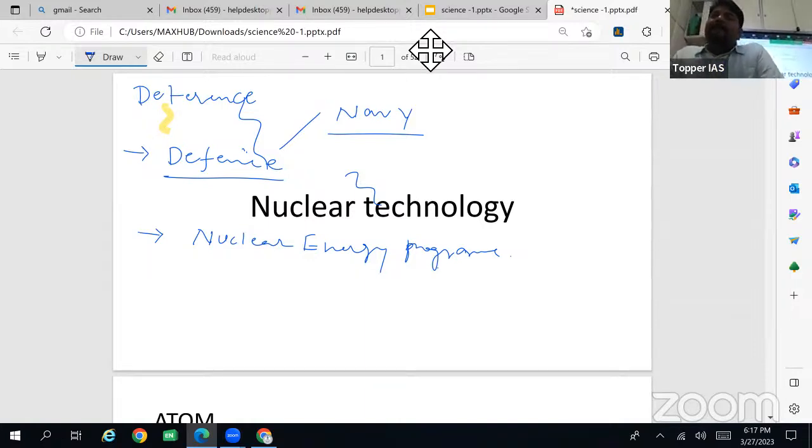Deterrence in the sense, if our enemies or neighbors are developing a new technology, it will be considered a threat. For example, nuclear weapons. China developed a nuclear weapon, so China can threaten us: we will launch a nuclear weapon if you don't give us Arunachal Pradesh or the Aksai Chin area. So then what should India do? Beg, sir? We'll give whatever you want, we'll listen to whatever you say?